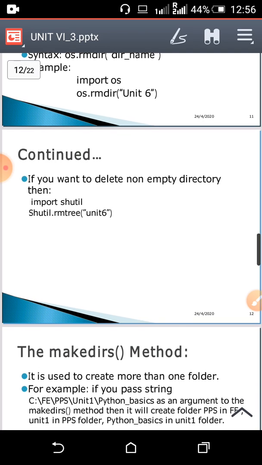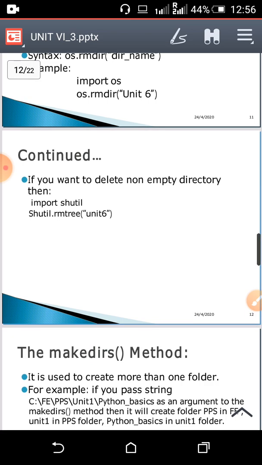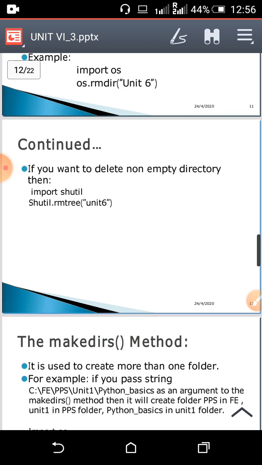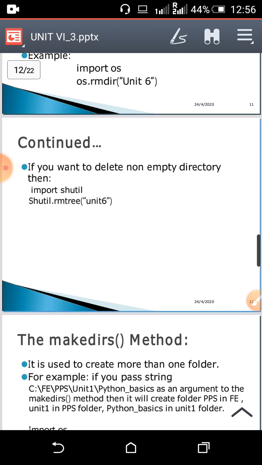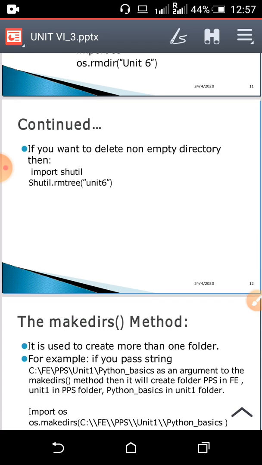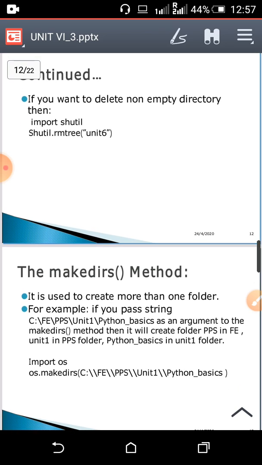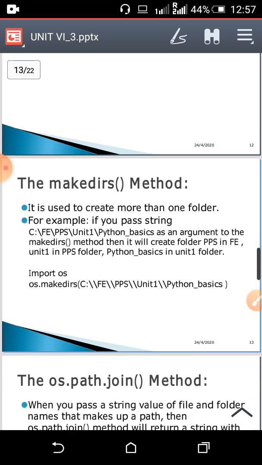For that you need to import the module shutil first, then call the method rmtree with the directory name. So it will remove all the files contained in unit 6 and then it will remove unit 6. Okay, so this is related to removing a directory.